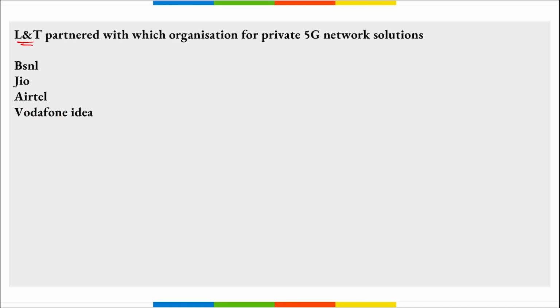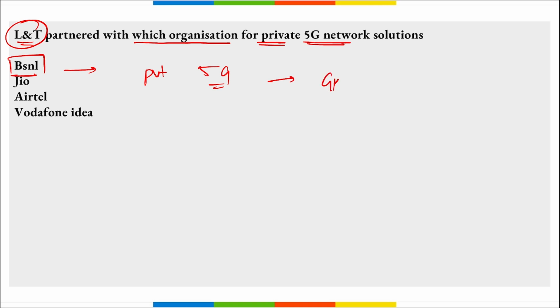Next, L&T partnered with which organization for private 5G network solutions? It is BSNL, right? So Larsen and Toubro, L&T, they partnered with BSNL to provide private 5G network solutions, right? And 5G is the fifth generation of the internet. It is the latest kind of internet and the fastest connection speed that can be provided in the industry. Then apart from this, sometimes a general knowledge question is asked, right?